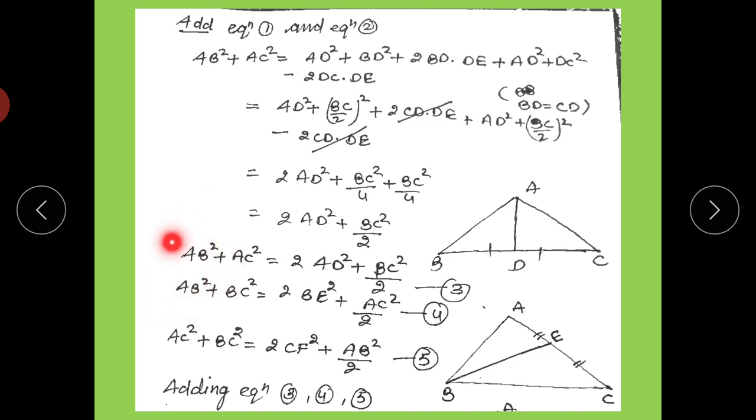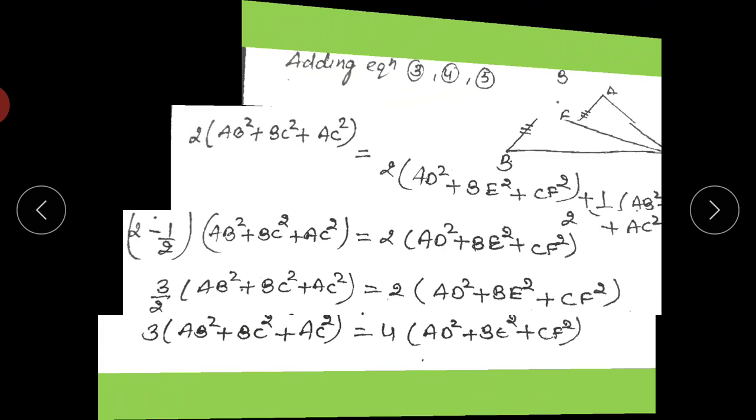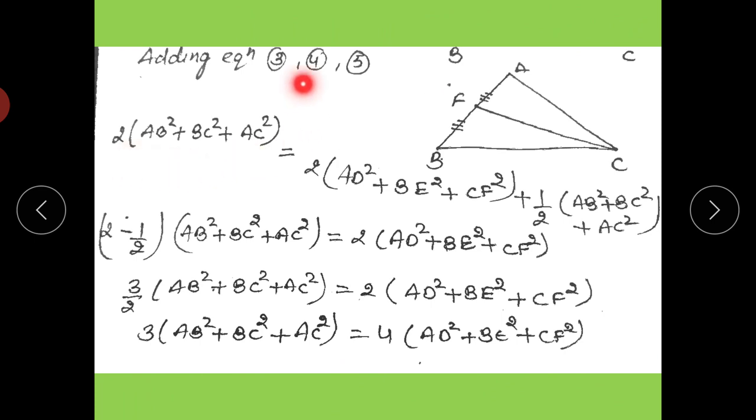AB and AB is 2 times, AC and AC is 2 times, BC and BC is 2 times. So we take 2 as common, and we can write AB square plus BC square plus AC square equals 2 times AD square plus BE square plus CF square, plus half as common, AB square plus BC square plus AC square.